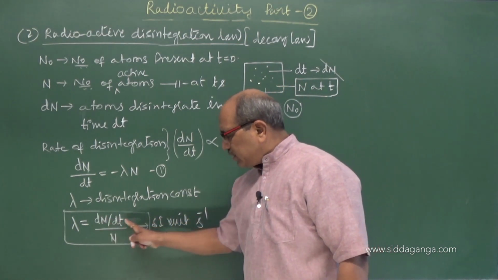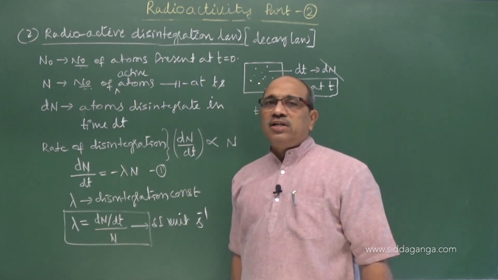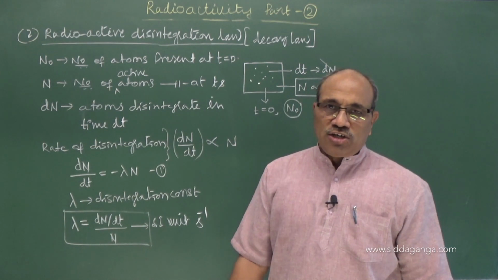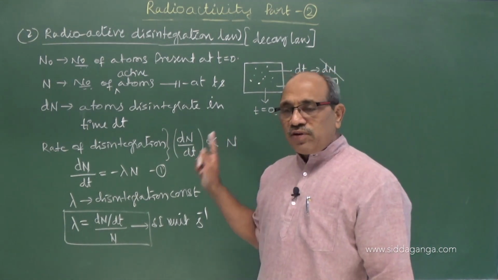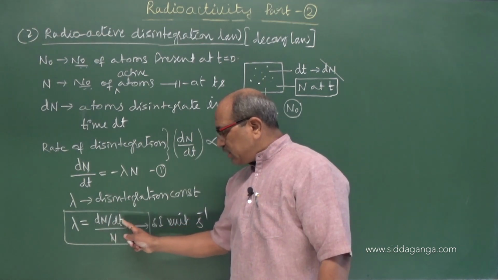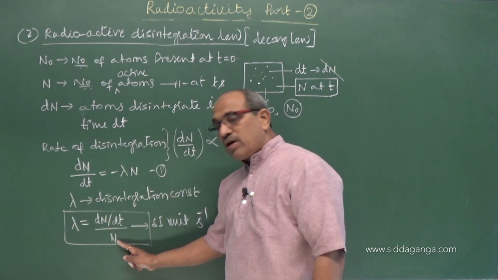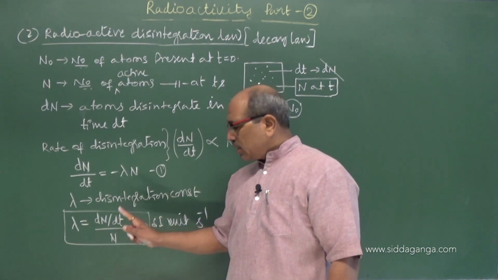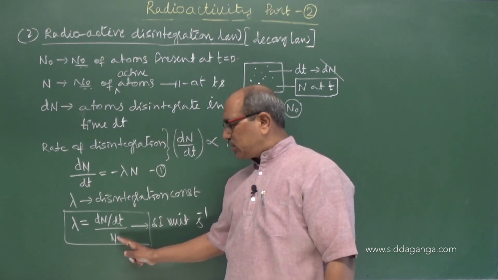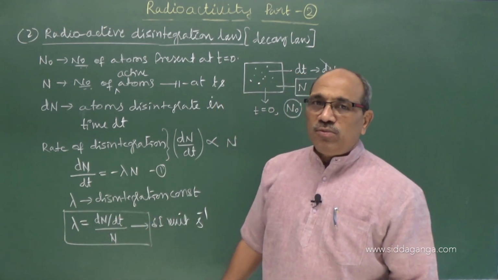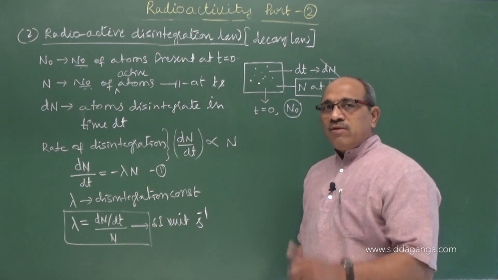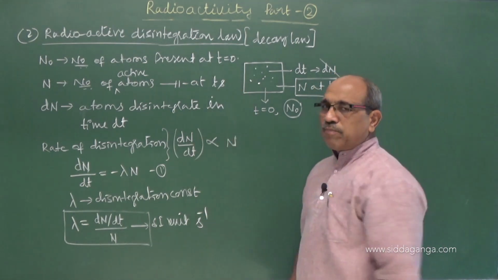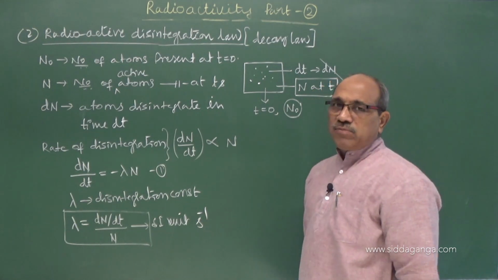Definition we can take here. dN by dt is the rate of disintegration. N is the number of atoms present at that instant. Therefore, decay constant or disintegration constant of a radioactive sample is defined as the ratio of rate of disintegration of the sample to the number of nuclei present in the sample at that instant. That ratio gives you the numerical value of lambda. It is a unique value, fingerprint, characteristic property, not changing under any circumstances for the given sample. Measured per second.